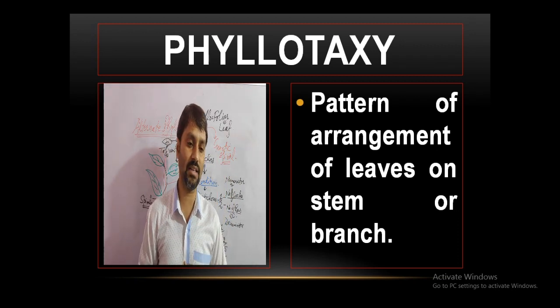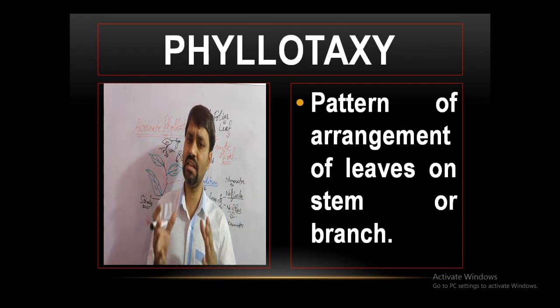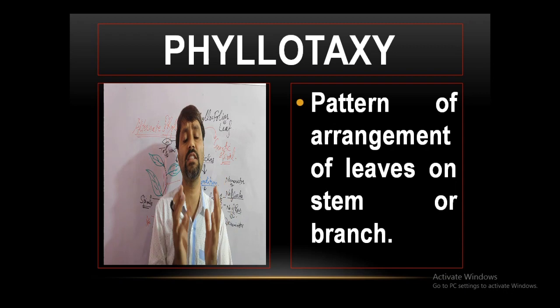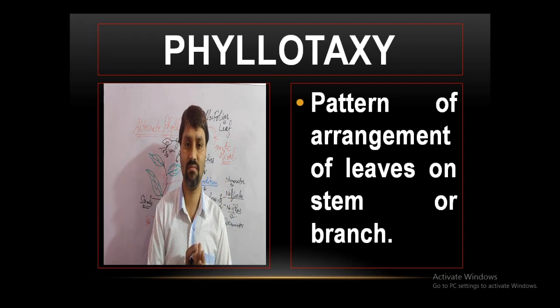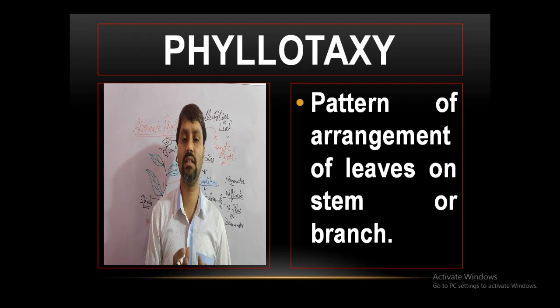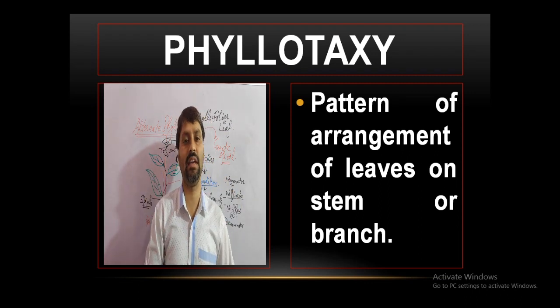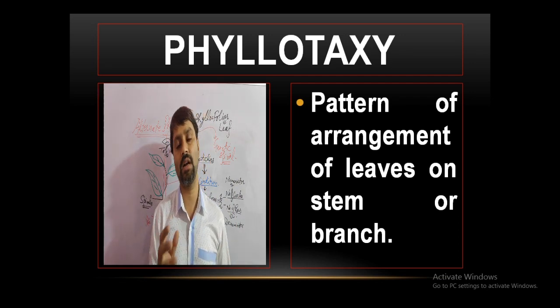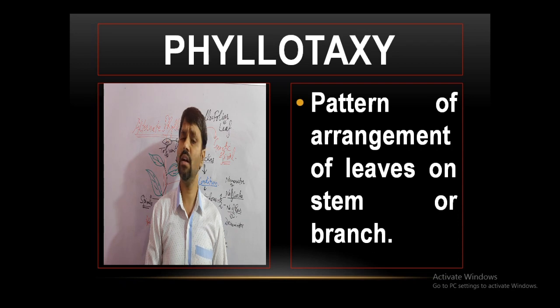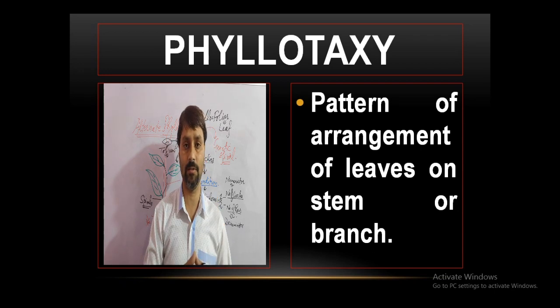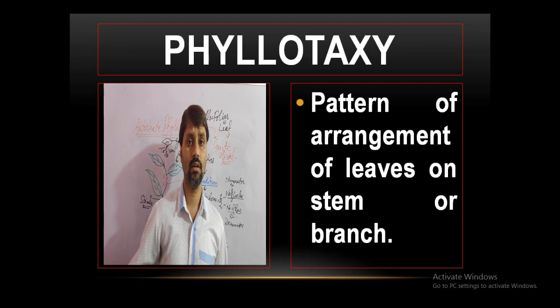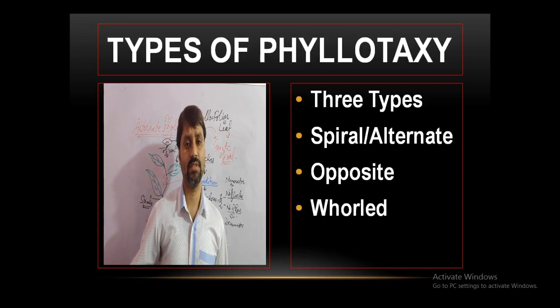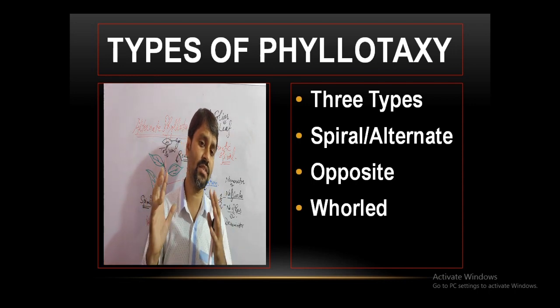You might have observed that different plants have different arrangements of leaves on their stem and branches. If you have not yet observed this, after discussion with me you will surely observe it. The study of this pattern of the arrangement of leaves on the stem or its branch is called phyllotaxy. On the basis of the arrangement of leaves over the stem and its branches, phyllotaxy is of three types.